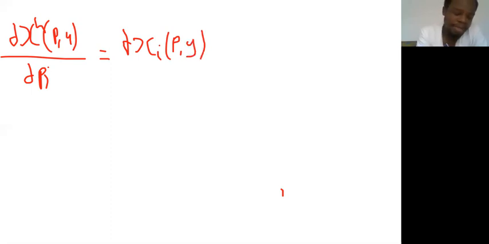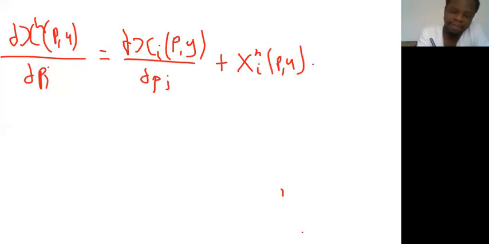Your income. Then with respect to p_j, plus x^h_j(p,u), then multiplied by differentiate x_i(p, y) with respect to y. Instead of writing the expenditure function, I'll write y. Great. Now look, from identities,